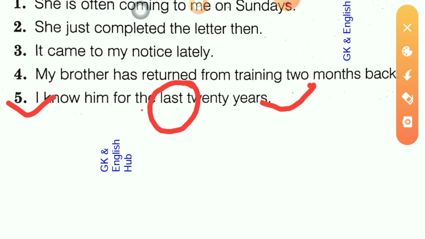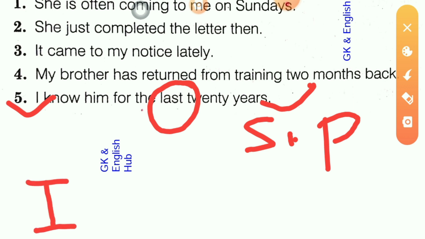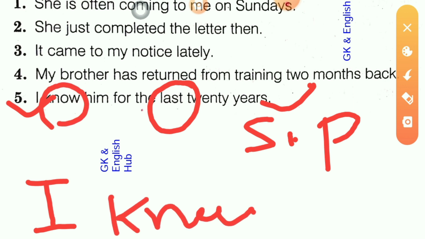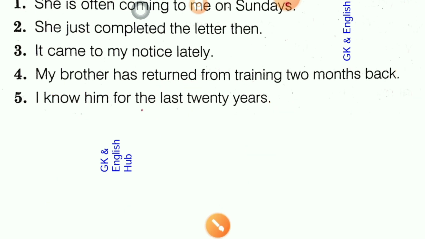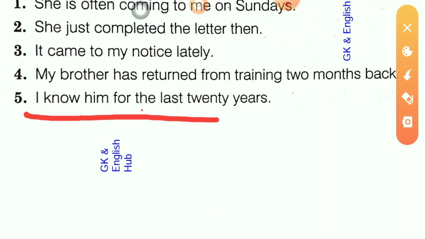So if the correct form of this sentence is simple past, then it will be: I knew him. In place of know, it will be knew. I knew him for the last 20 years. It will be the correct form of this sentence.